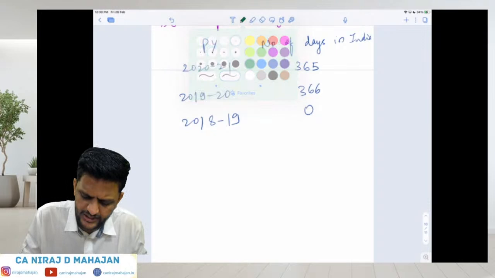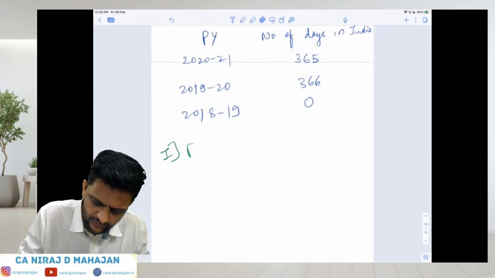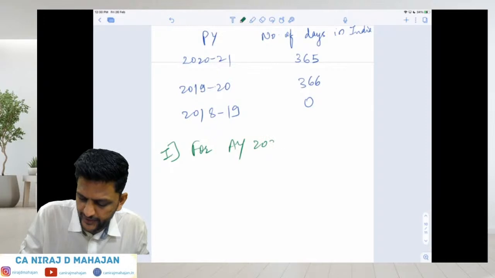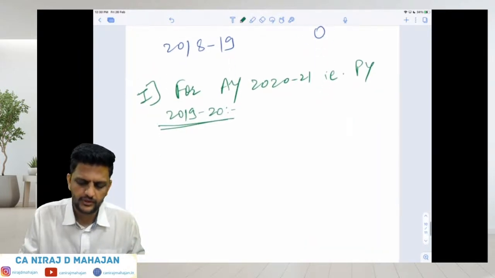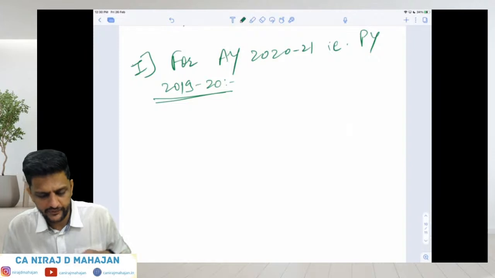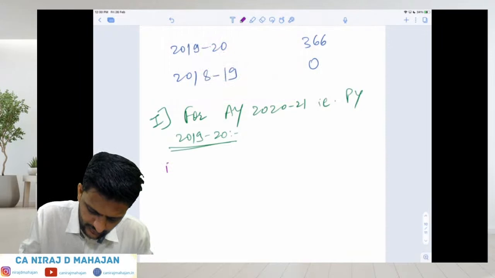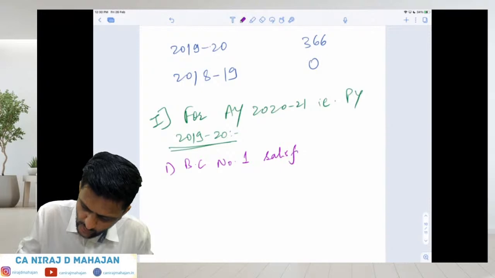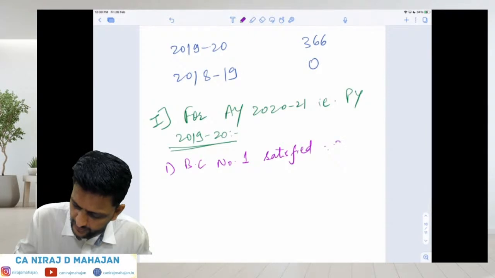Very important. Please pay attention now. I want first for AY 2021, which PY, children? 1920. For PY 1920 or you can say AY 2021, tell me whether basic condition number 1 is satisfied or not. Yes, very good. Basic condition number 1 is satisfied, since 366 is greater than 182. Right?